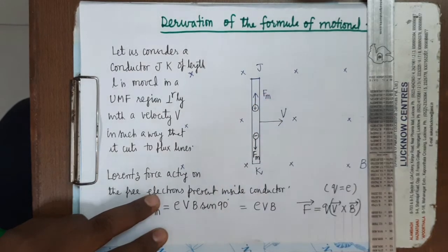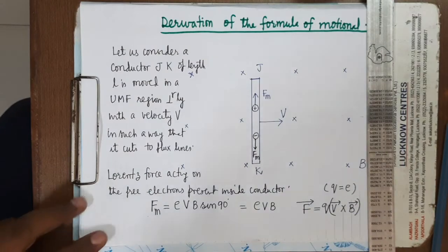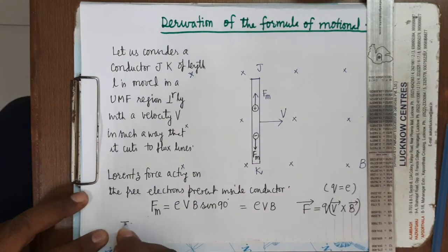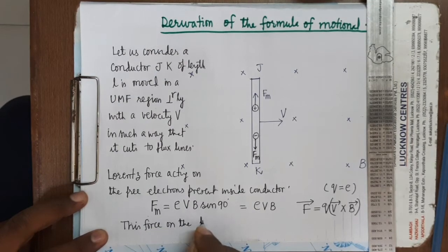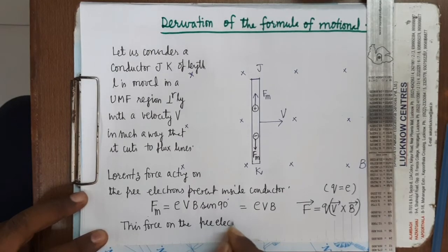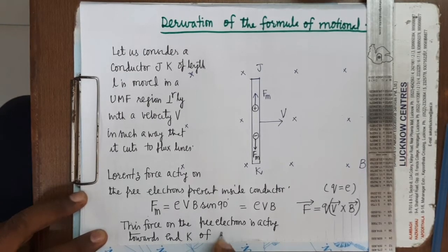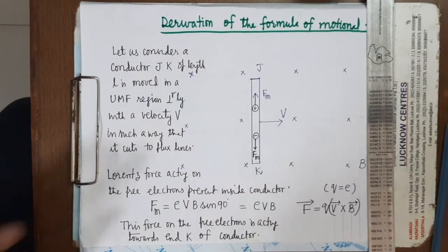You can see here, this force on the free electrons is acting towards the end K of the conductor.